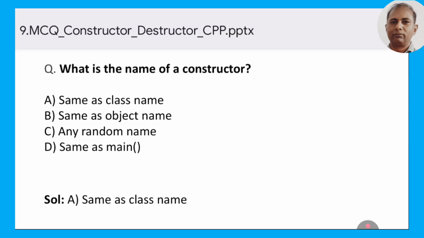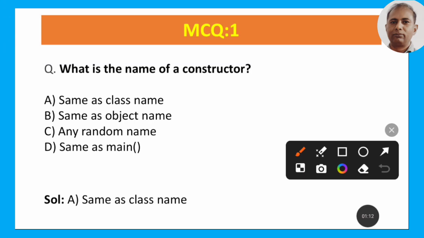If we talk about today's MCQ questions, question number 1 is: what is the name of a constructor? When we are making any constructor, what name should we keep? It is the same as the class name. The options are same as object name, any random name, same as main.